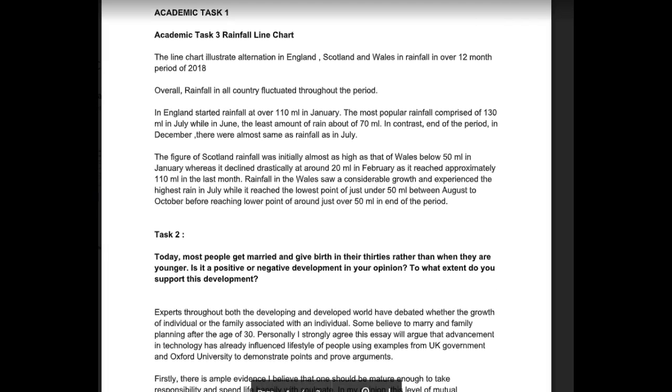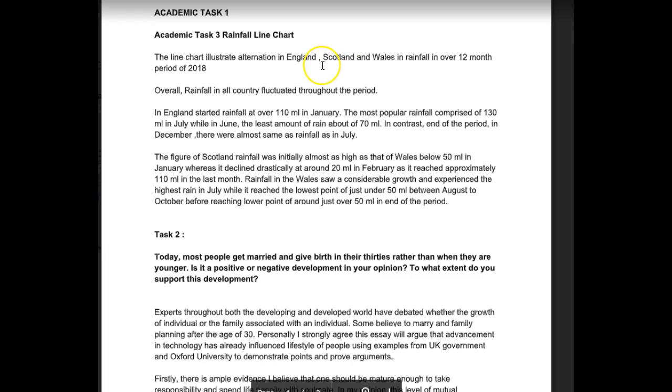The line chart. It's actually not a line chart. We call them line graphs, pie charts, bar charts. Okay? So the line graph illustrates with an S alternations S in England, Scotland, and Wales in rainfall in over 12-month period. Okay, grammatically this has a lot of problems. This is not a very natural sentence. In England, in rainfall, in over 12-month period. We wouldn't say it like that.